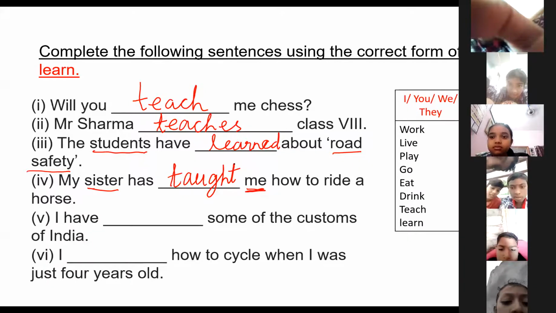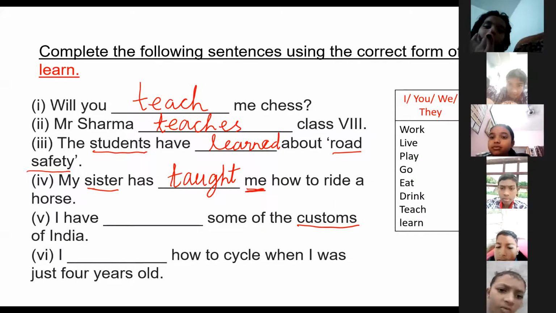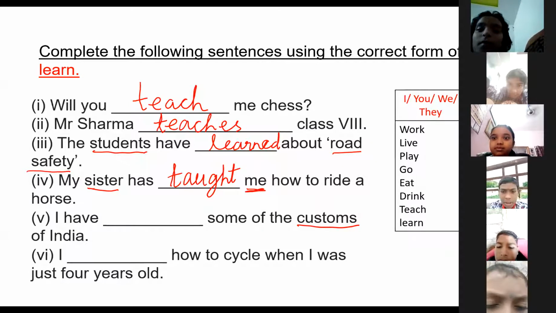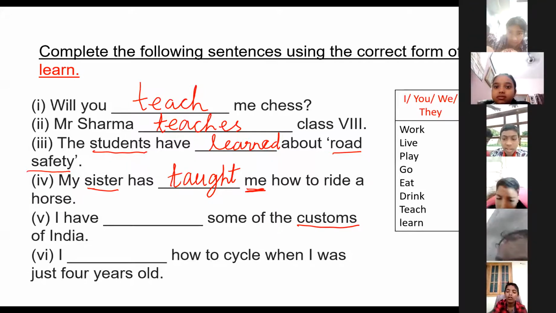Okay. I have dash some of the customs of India. Ma'am, what is custom? Customs means our customs and tradition. For example, we leave our slippers outside the house and come in. That is our custom. Ladies wear saris. That is our customs. On Raksha Bandhan, we tie Rakhi to our brother. All those are our customs.